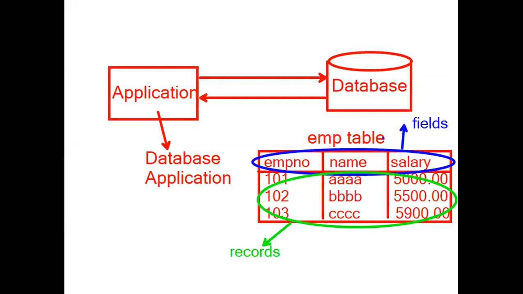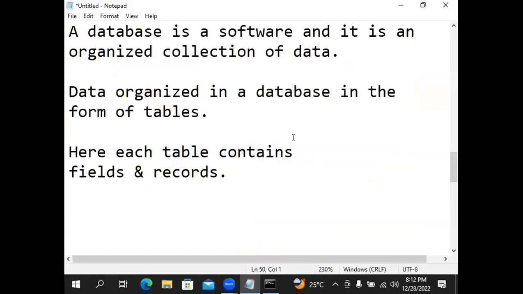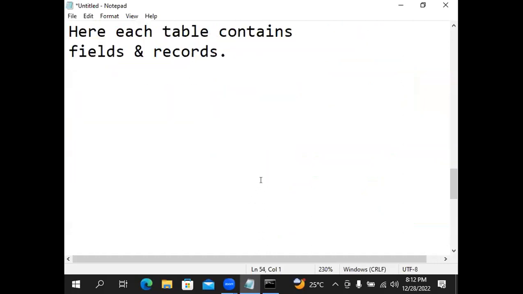Now I'll open some applications, and you tell me whether each is an application, a database application, or a database. Suppose it is Notepad. Can I call Notepad an application? Yes. Can I call it a database application? No. Is Notepad a database?